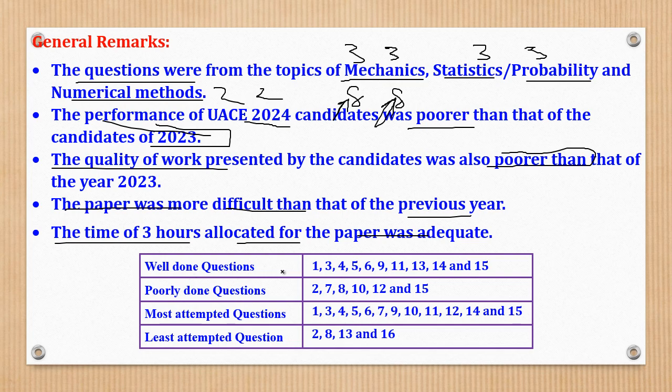Then this table shows a summary of questions which are well done, and this is the list. Questions which are poorly done, this is the list. Most attempted questions, this is the list, and also least attempted questions, which is this.